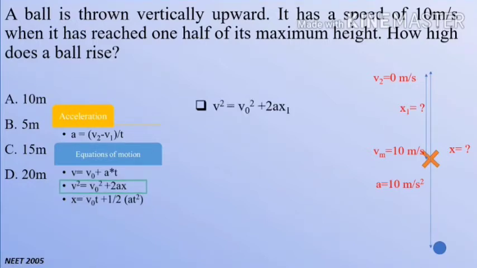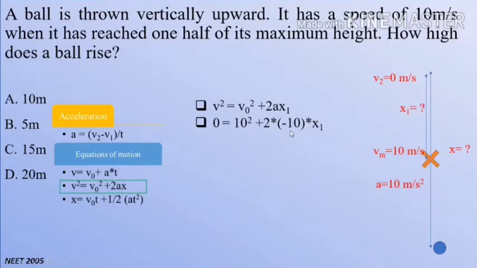So writing the second equation of motion, here we can see that only x1 is unknown, acceleration is known to us, initial velocity is known to us, and final velocity is also known to us, that is 0. So putting the values, final velocity 0, initial velocity 10, acceleration is downwards, that is why it is taken as minus 10, or it is deceleration actually. The decelerating values are taken as minus.